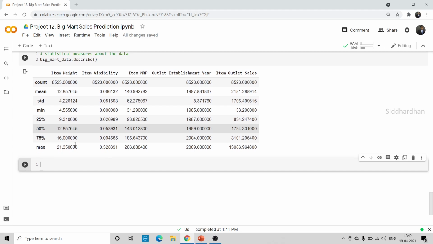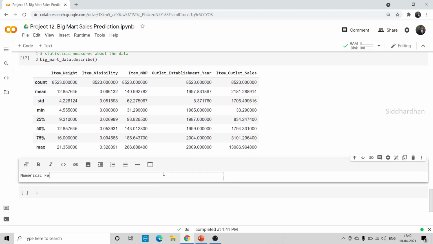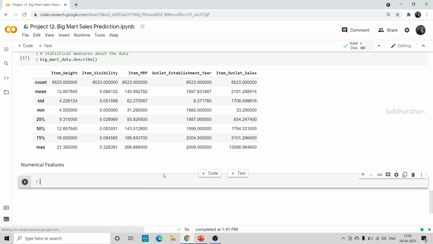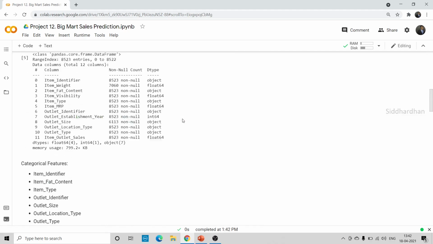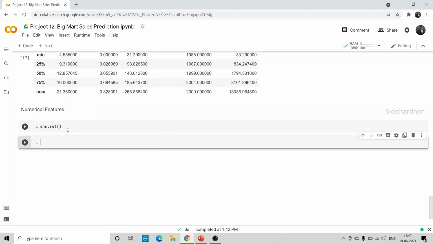Okay, so now let's take these numerical features and do some plots. I'm using this sns.set. If you remember, we have imported the Seaborn library as sns. This sns.set function will give us a theme for our plots, so it will give some grids and other things. If you run this one time, it will be followed in all the plots you make.